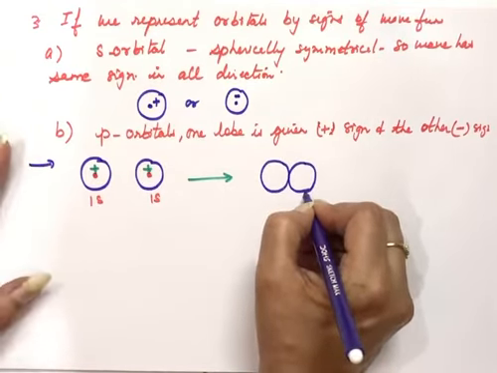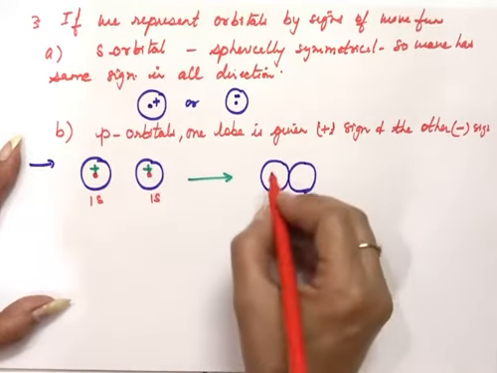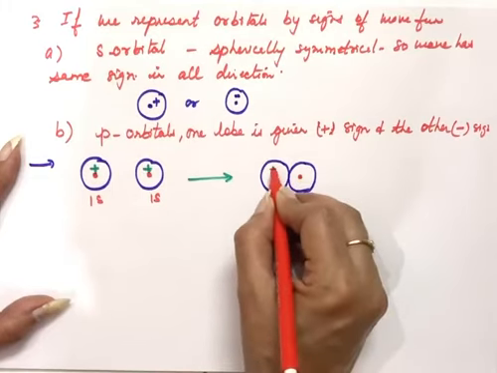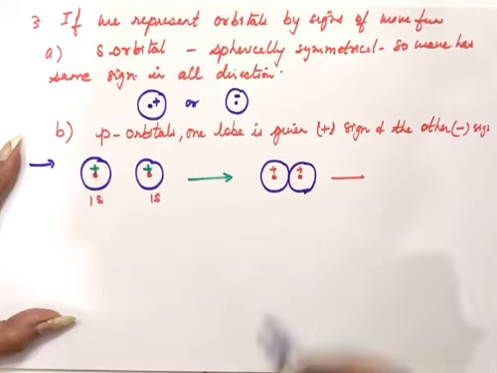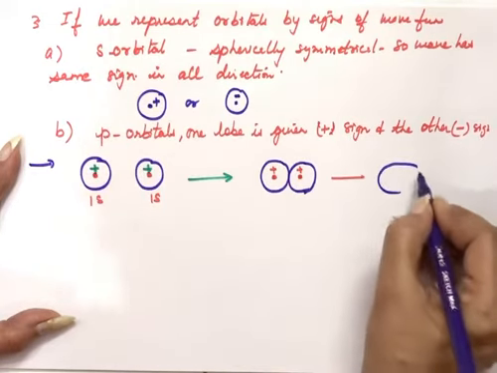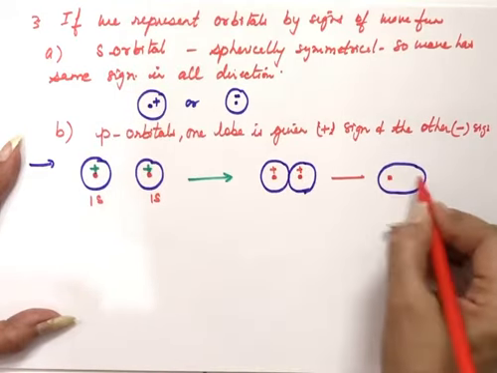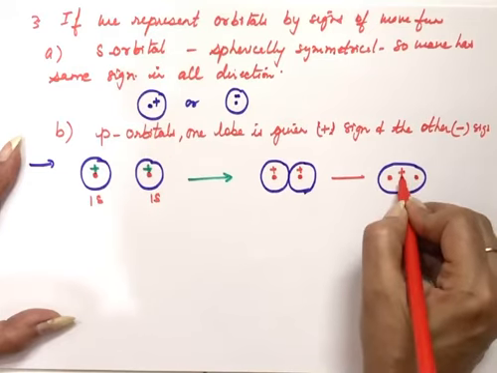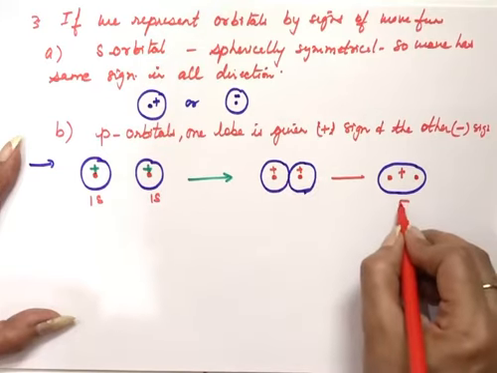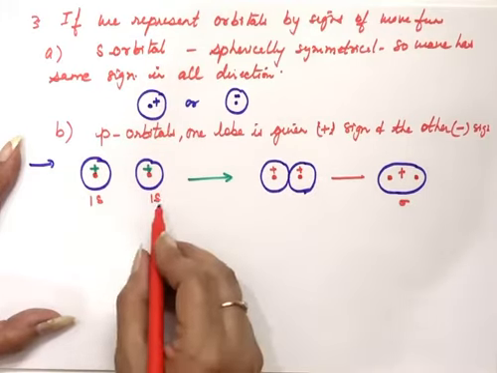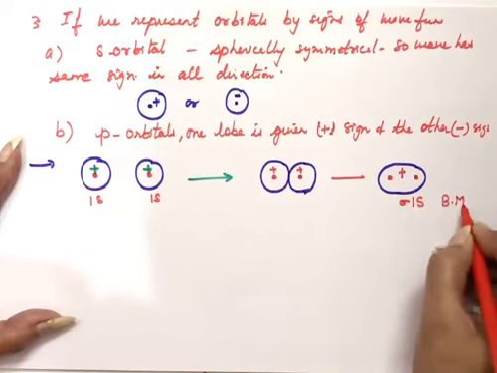And because of that attraction, this middle wall will dissolve and the whole thing will become one orbital. And now since this is formed from two atoms, this is called molecular orbital. And plus sign is here. They are overlapping along their internuclear axis, so sigma molecular orbital will form, and this is formed from the 1s orbital. So designation of this is sigma 1s. This is bonding molecular orbital formed.